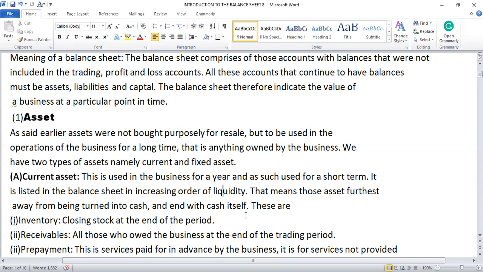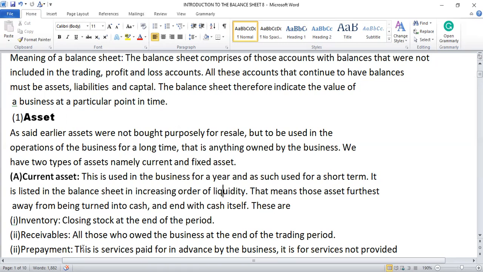Let us look at some examples. One, we have inventory. What do we mean by inventory? It's the closing stock at the end of the period. After the trading period, whatever stock is remaining, you say that it's inventory. Receivables: all those who owe the business at the end of the trading period. So those who are indebted to the business at the end of the period are receivables.